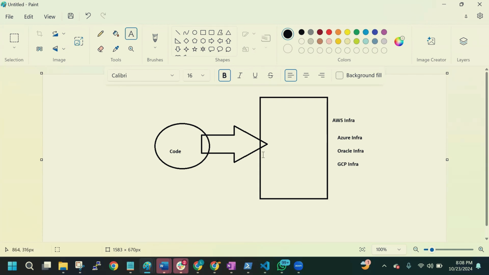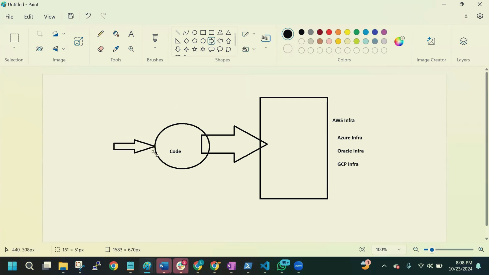It is like, can you create your laptop with code? No, it's a physical device. But can you create this cloud infrastructure with the help of code? Yes, because it is not a physical device, it's all virtual. So that is the benefit of virtual devices: we can code it and create it. Physical things we can't, but virtual things we can. Cloud is all virtual. Ultimately it is running on physical machines, but for us it is virtual only.